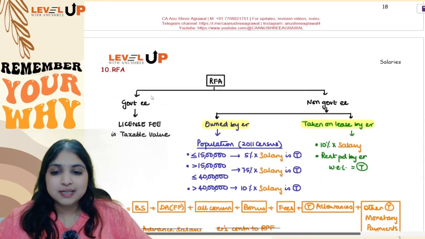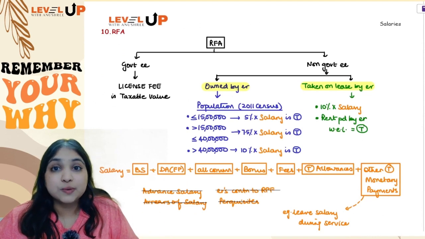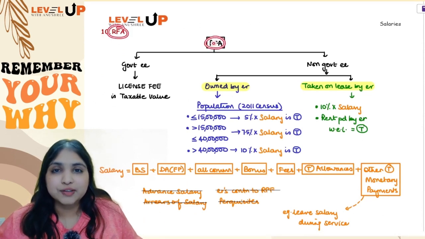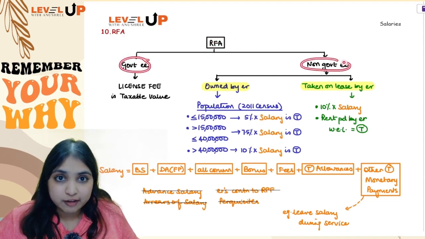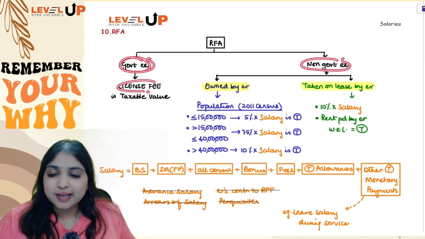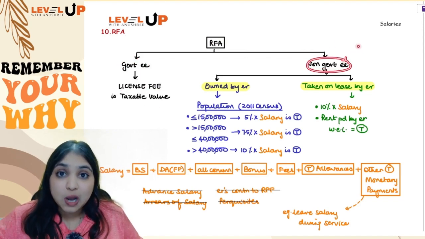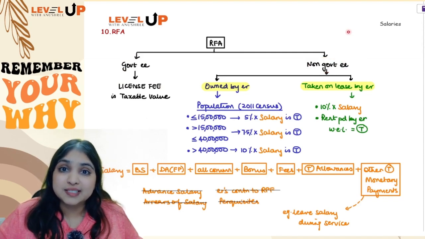Okay, now let's go to our perquisite discussion. Let's start off with our very first perquisite, the most important perquisite, which is RFA. Now when it comes to RFA, the first thing you will check is who is your employee. Is he a government employee or a non-government employee? If he is a government employee, the license fee will straight away be taxable. If it is a non-government employee, you will now check whether the house is owned by the employer or whether the employer himself has taken it on lease.